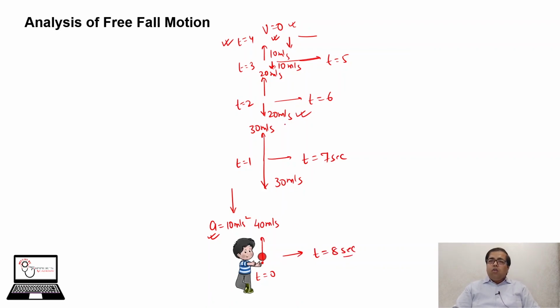So this is the overall motion, and you can say the ball was at the same position at t equal to 1 second and t equal to 7 seconds, and if you add 1 plus 7, that would be equal to 8 seconds.